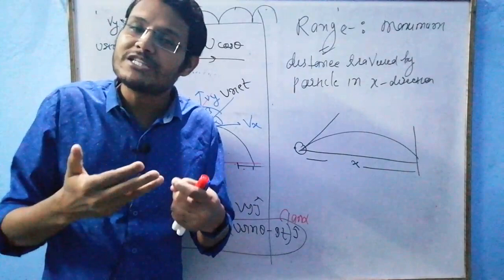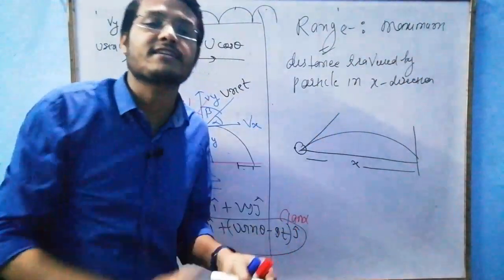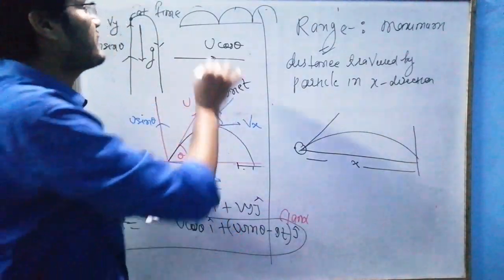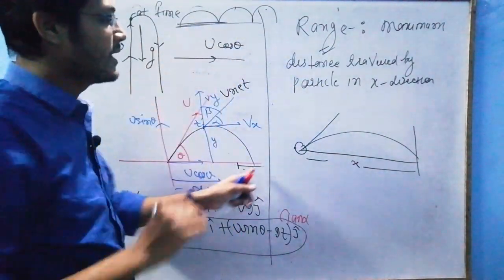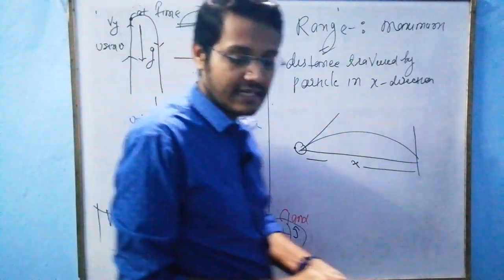If my stone jumps more, meaning it covers more distance along x direction, I will win. So that was my range, sir. Range is the maximum distance covered by the particle in x direction.